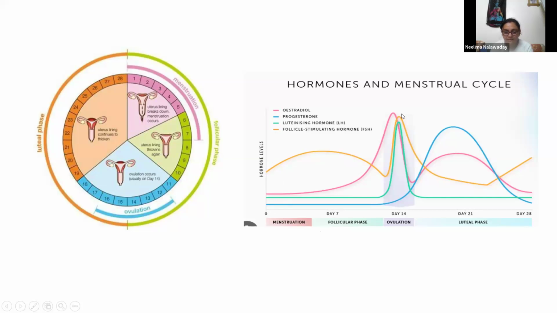So at the time of ovulation, from the 11th to 17th or 16th day, which hormones are on the higher side? Estrogen, follicle stimulating hormone, luteinizing hormone. And which is a flat line? That is progesterone. Progesterone has no role till ovulation.